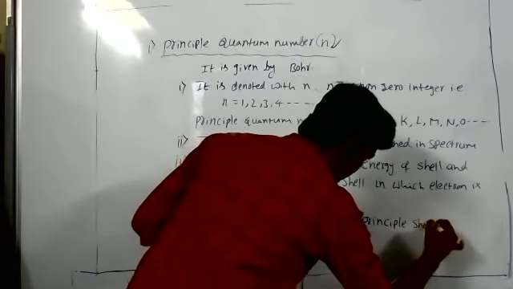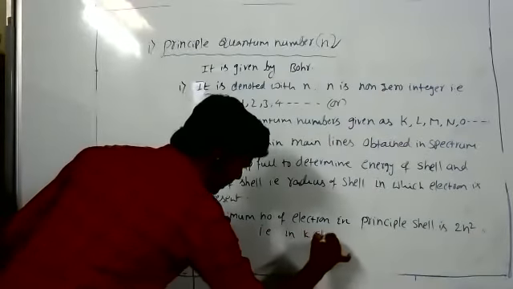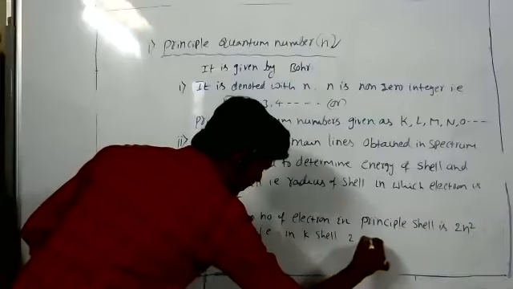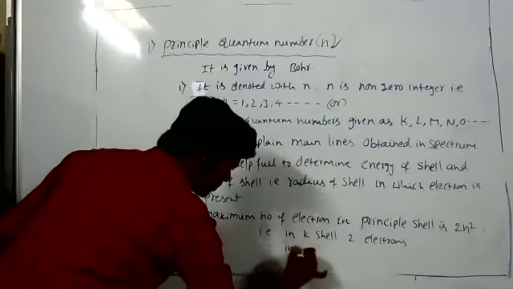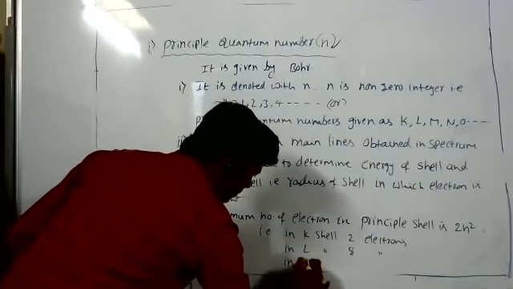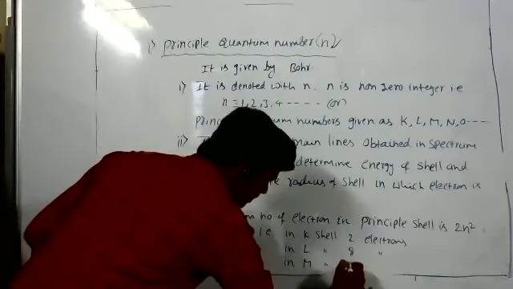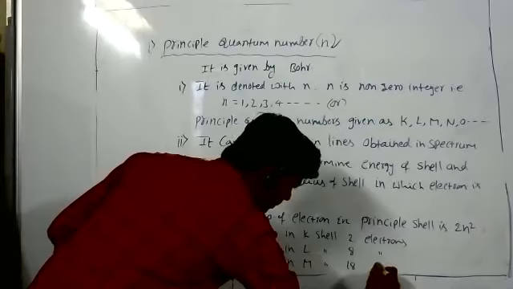That is, in the K shell, 2 electrons. L shell, 8 electrons. M shell, 18 electrons.